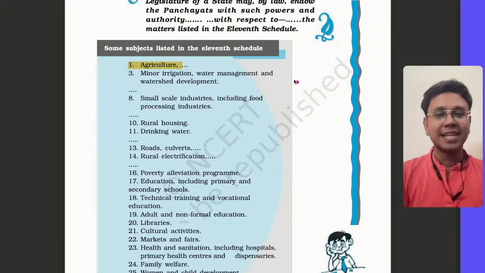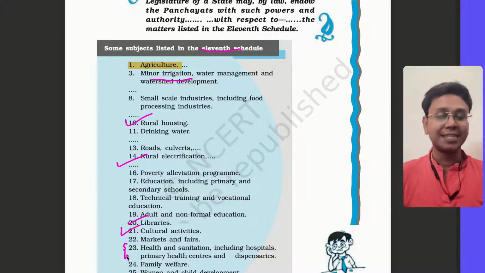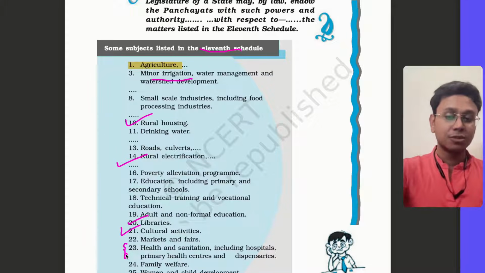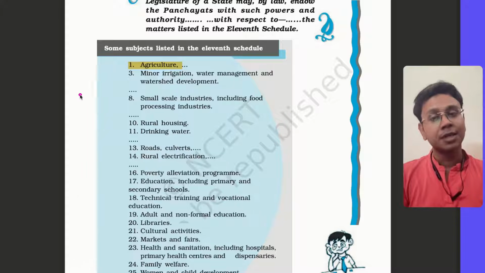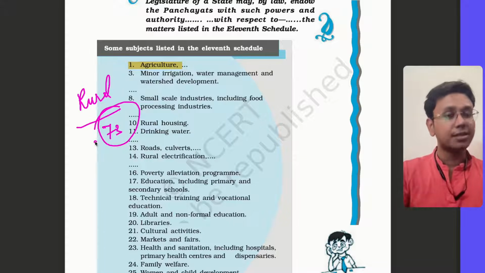For example, this is the 11th Schedule. There is the subject of agriculture, minor irrigation. You should read this. Sometimes a question can be asked. Rural electrification, rural housing, cultural activities, libraries, health and sanitation also. Now, we often believe that it is a part of the state list. But a state government can devolve its function of health and sanitation to the local governments. So these are the subjects which a particular state can devolve to panchayats, the rural local bodies, under the 73rd Amendment.